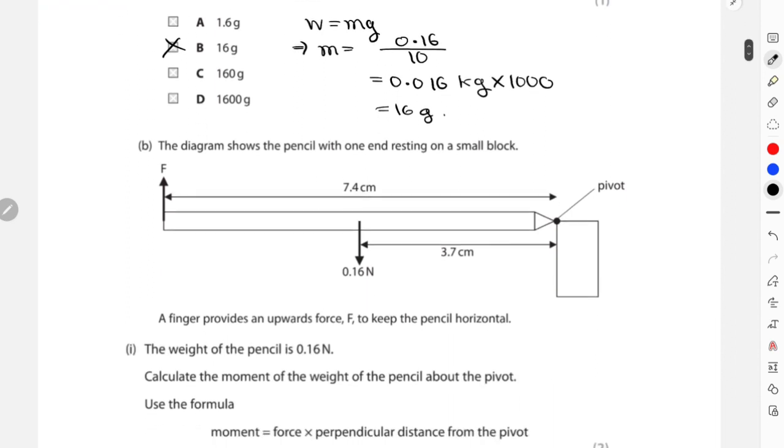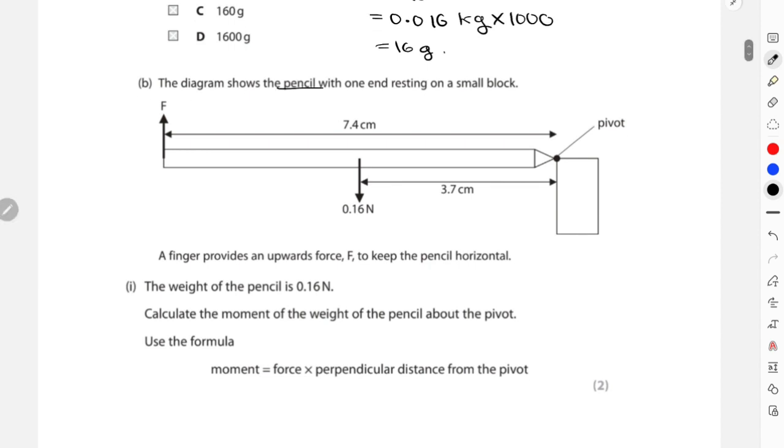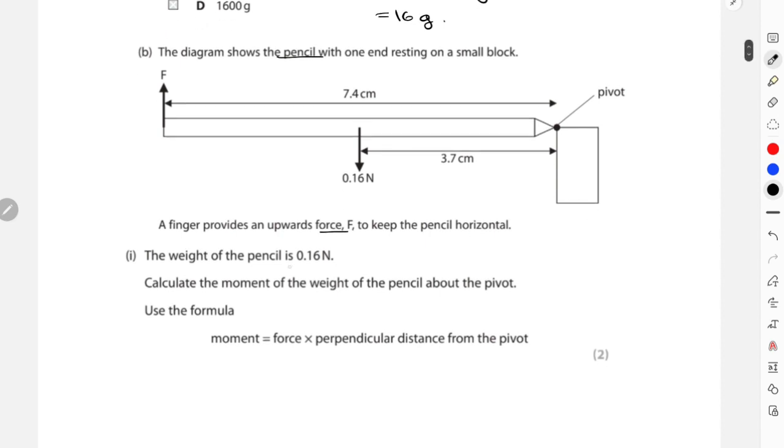We'll then move forward. This question is about moments, and the diagram shows the pencil with one end resting on a small block, and a finger provides an upward force F to the pencil to keep the pencil horizontal. The weight of the pencil is 0.16 Newton, and we need to calculate the moment of the weight of the pencil about the pivot. Obviously I have the distance also, but this has to be converted into meters, because the perpendicular distance for the calculation of moment should be in meters.